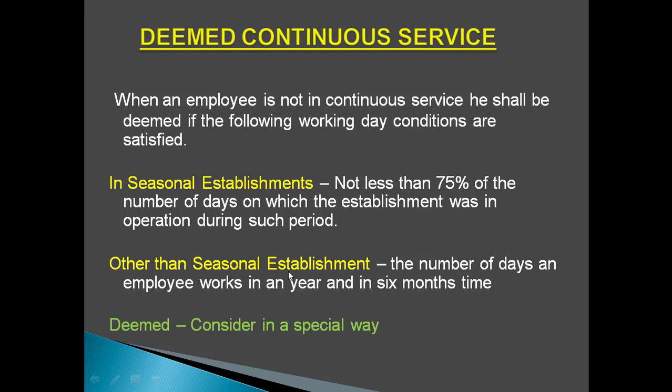And apart from seasonal establishment, the number of days an employee works in a year or in 6 months that satisfies the working day condition will be considered deemed continuous service, right? Now, for other than seasonal establishment, let's understand deemed continuous service in a detailed way.